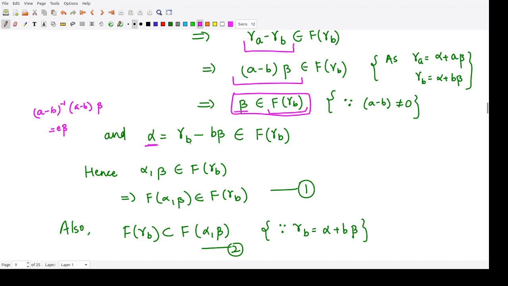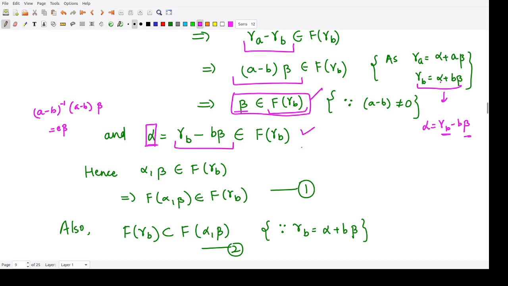From the expression for gamma B, you could write alpha equal to gamma B minus B beta. Because gamma B is present in F of gamma B and beta is also present in F of gamma B, their linear combination, which is alpha, is also present in F of gamma B.